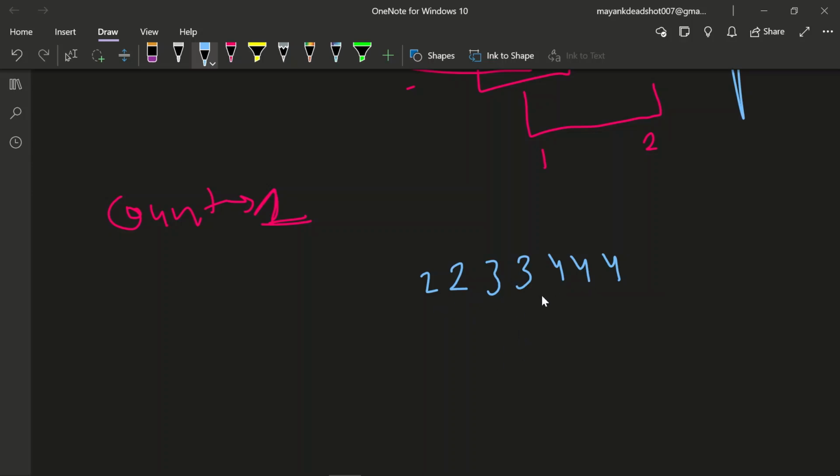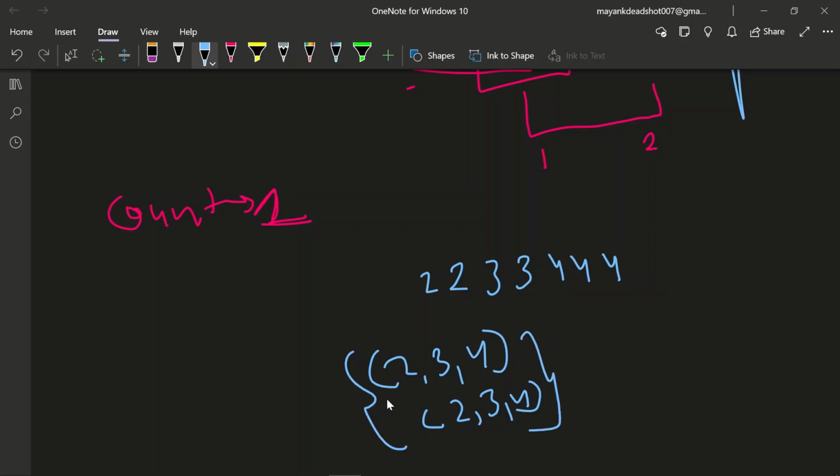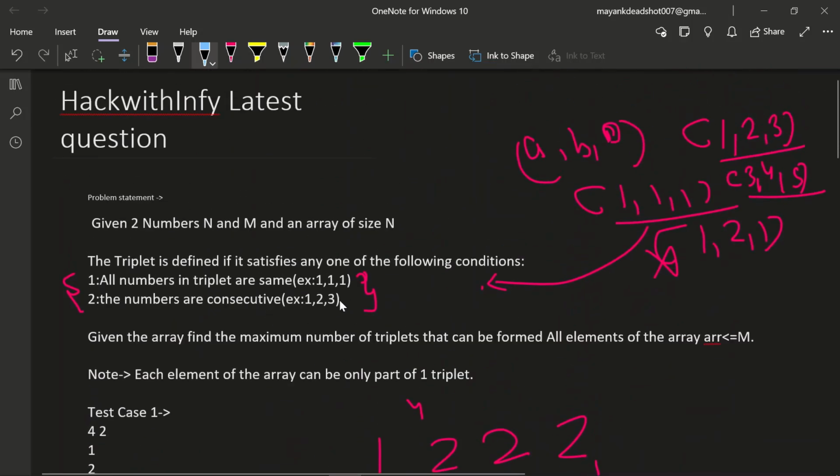Okay, 2, 2, 3 and 4. Suppose 2, 3 and 4, we have taken 2, 3, 4. Okay, so then again what we can do, we can take 2, 3 and 4. Okay, so if we take 3 pairs, then we will get 2 pairs if we take the consecutive one, if we take according to this condition.